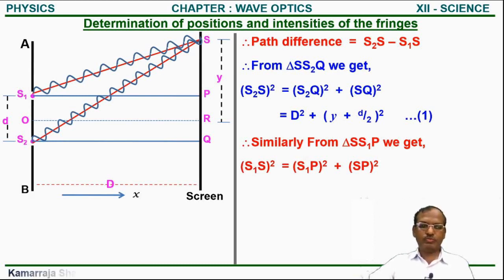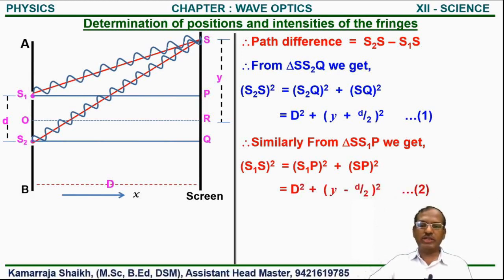Here also, this distance S1P, that is S1 to P, is always equal to D, while this distance SP is the subtraction of that distance y from this distance PR, and that PR is half of small d. So we write SP as D square plus (y minus d by 2) bracket square, that is equation number 2.